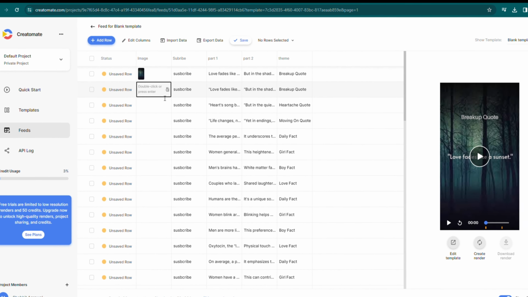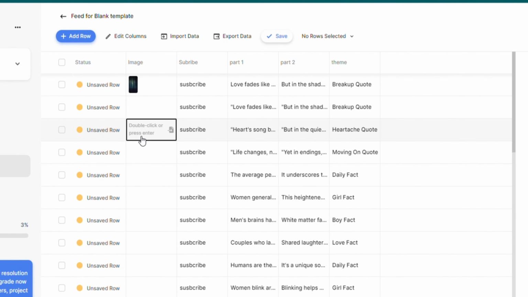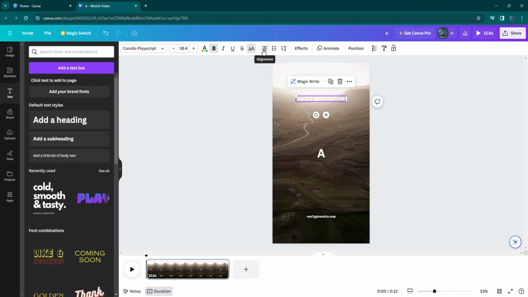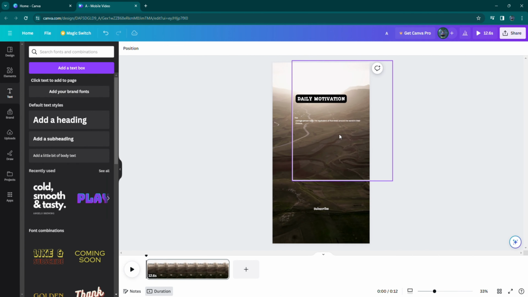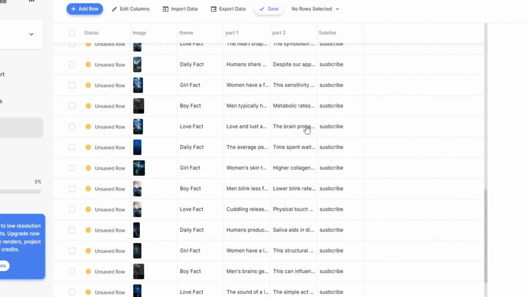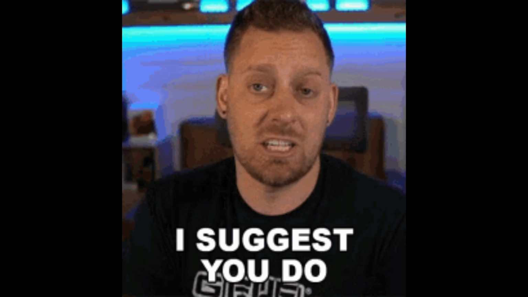Now, one of the best features I like about creatomate, which is not available in Canva, is the ability to change the background for every shot in bulk video. In Canva, you cannot change the background for each shot, making all your videos have the same background. But here, you can choose a different background for every shot. You can also copy the same background if you want, but I suggest changing it.